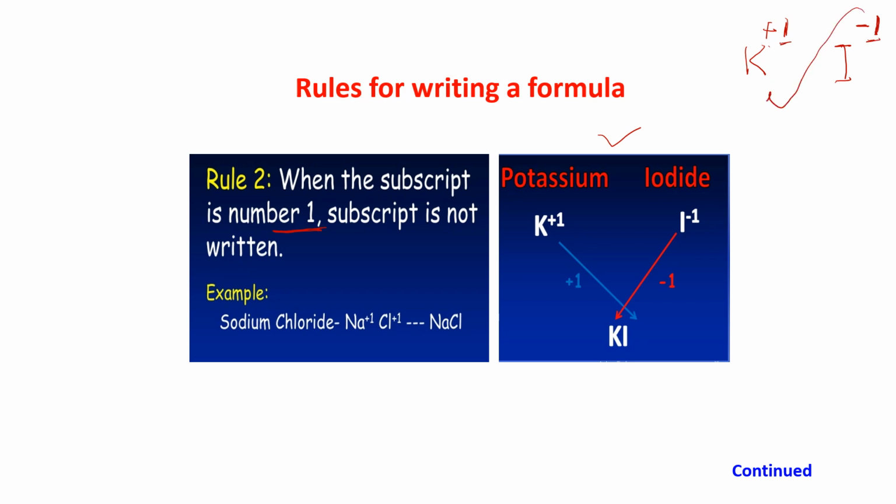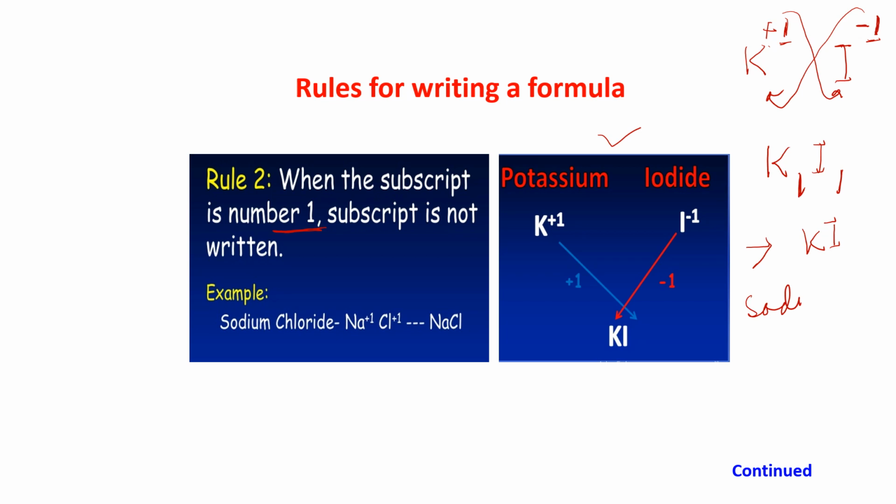Now crisscross. What are you getting? K with this one without symbol and I with this one without symbol. This 1 and 1 we will not write. So what we are getting? KI. Am I clear? Similarly, suppose I will write NaCl.